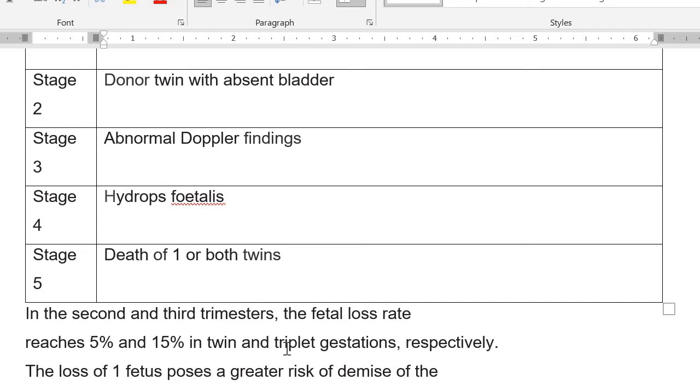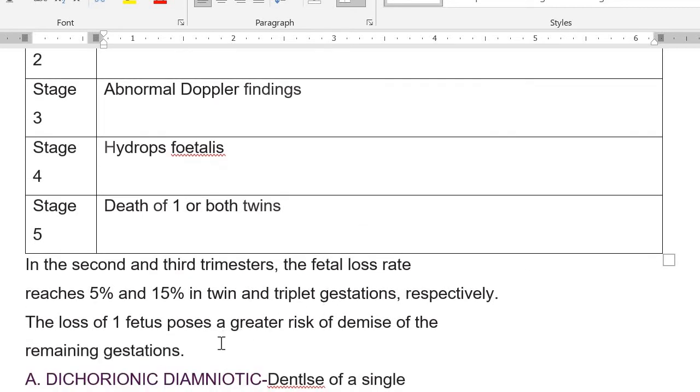So with twin-to-twin transfusion syndrome, there is a higher chance of fetal loss. Generally speaking, in the second and third trimester, the fetal loss rates reach 5% and 15% in twin and triplet pregnancy. In twins, the fetal loss rate in the third trimester is 5%, and in triplets it will increase to 15%. The loss of one fetus poses a greater risk for the demise of the remaining twin. So again, the statistics are important.